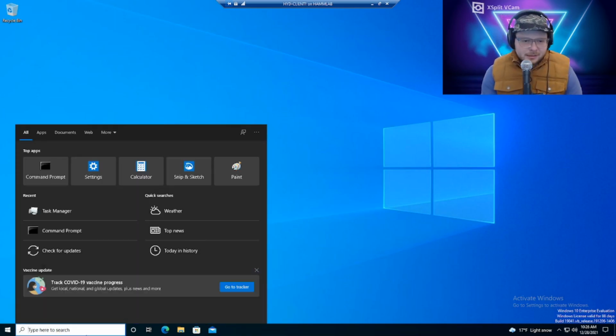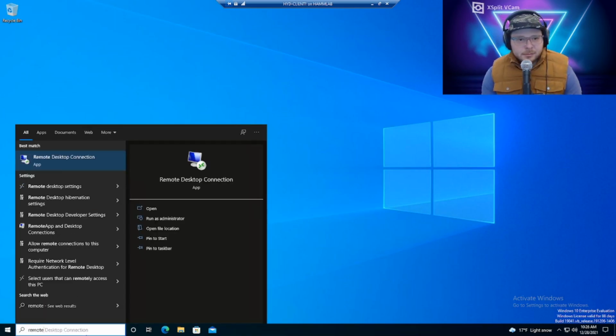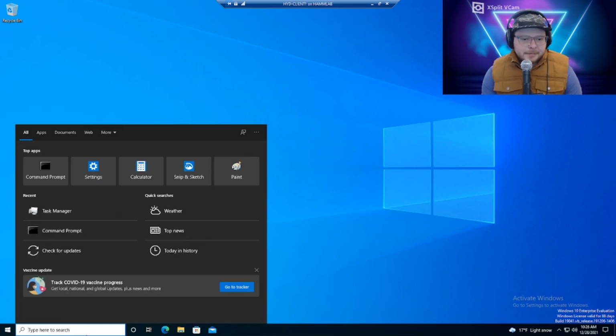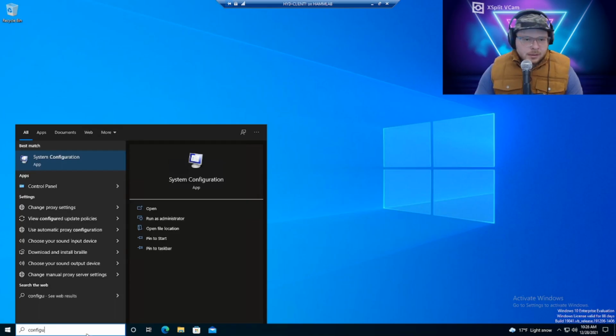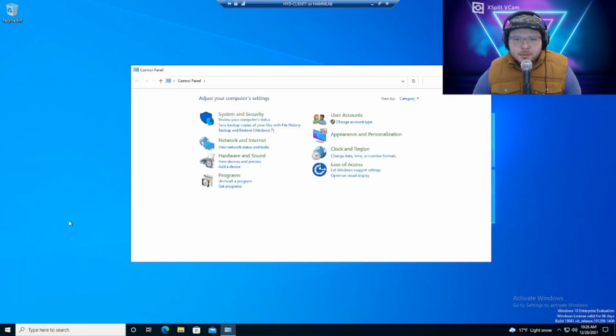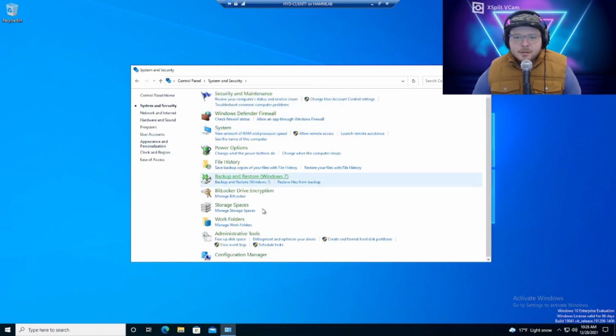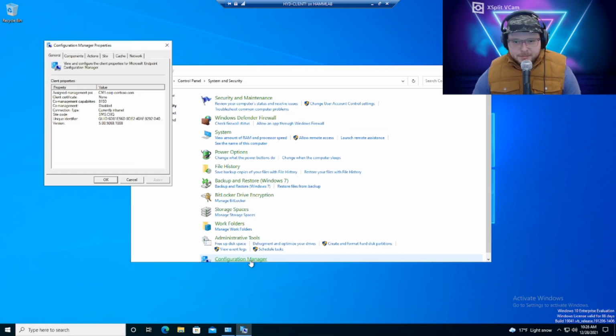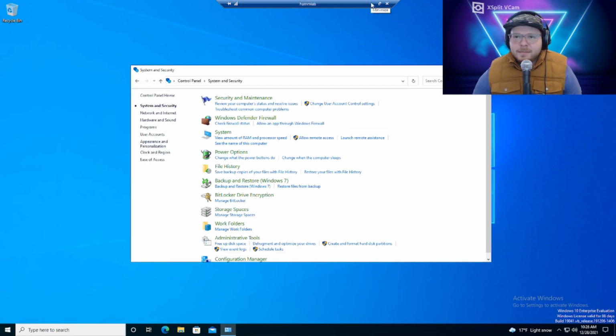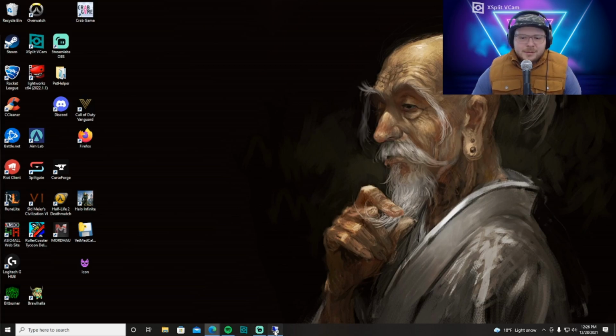So now if we go to Control Panel and we go to System and Security, we see Configuration Manager listed. And we won't see that without the client. If you open it, you can see some information about the client here. So we assigned management point, so CM1, the certificate, co-management capabilities. But the important part is that it's installed.